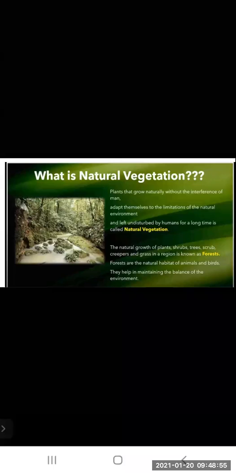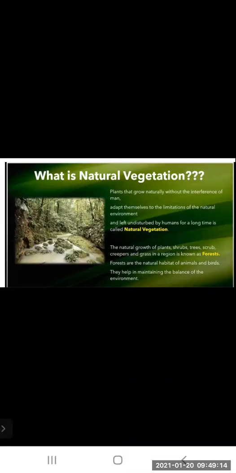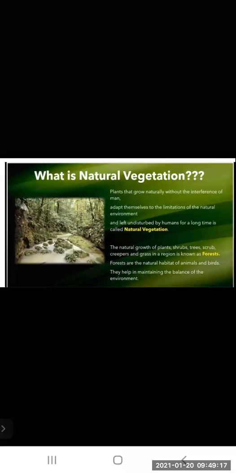Now, forests are the natural habitat of animals and birds. They help in maintaining the balance of the environment, and forest is very important. Why?